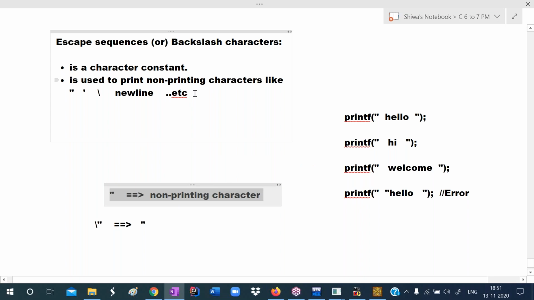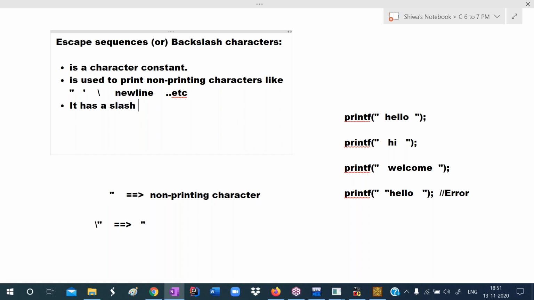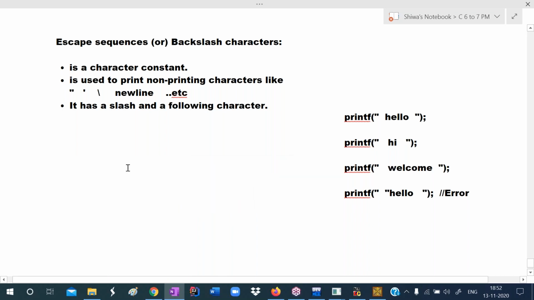An escape sequence has a slash and a following character. We write a slash and a character will be there. Observe: if you want to change the line, we use slash n. Slash n means it changes the line, a new line. For a new line, we use it.